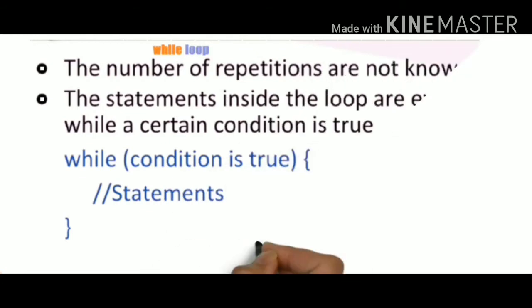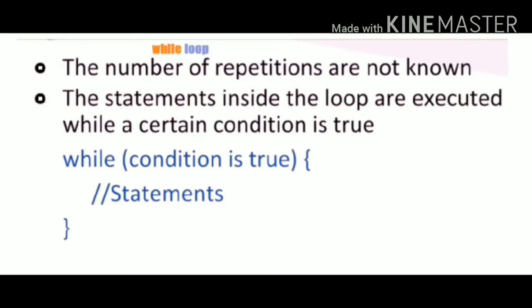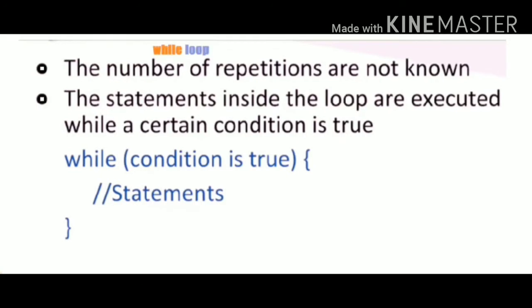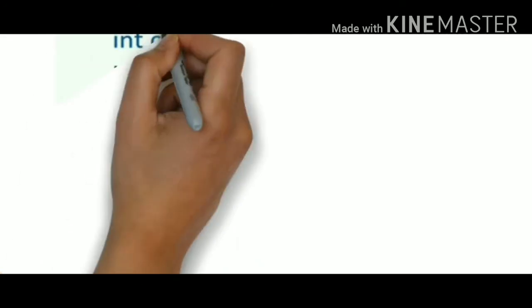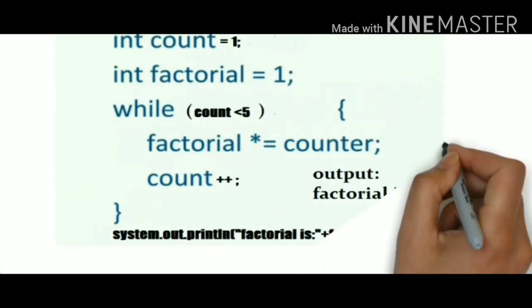What if the repetitions are not known? Don't worry, for that purpose we have the while loop. The statements inside the while loop will be executed while a certain condition is true. Let us solve an example for finding the factorial of an unknown number.